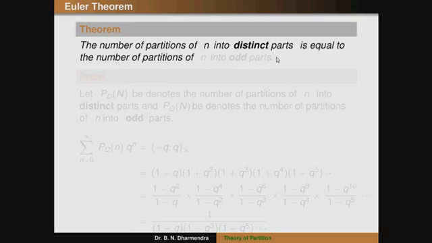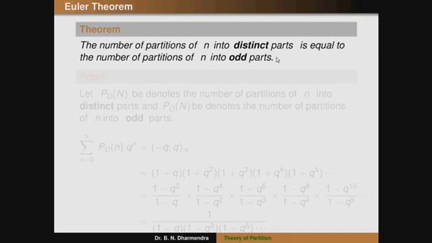So now to go to the next, the famous Euler's theorem. It is not a combinatorial proof. Observe the theorem statement: the number of partitions of n into distinct parts, which is minus q infinity, is equal to the number of partitions of n into odd parts. What is odd parts? That is 1 divided by q square infinity. You can observe both statements.